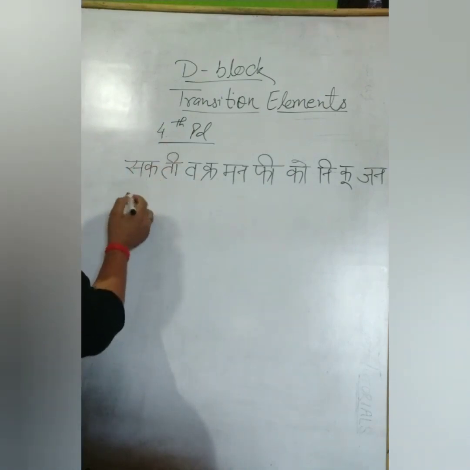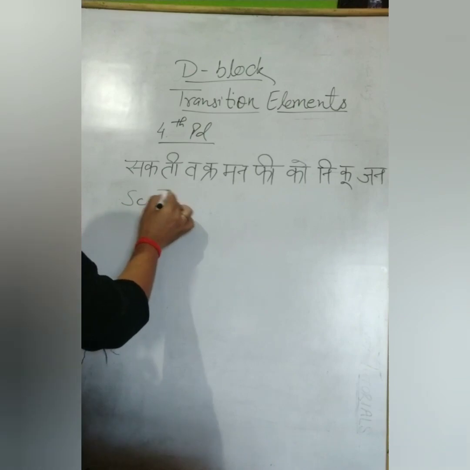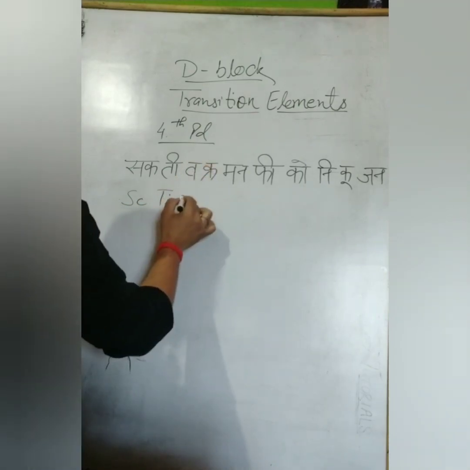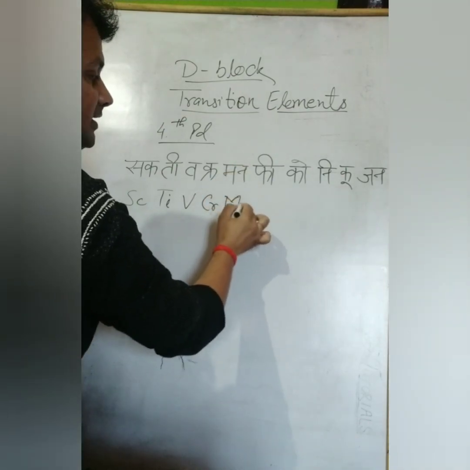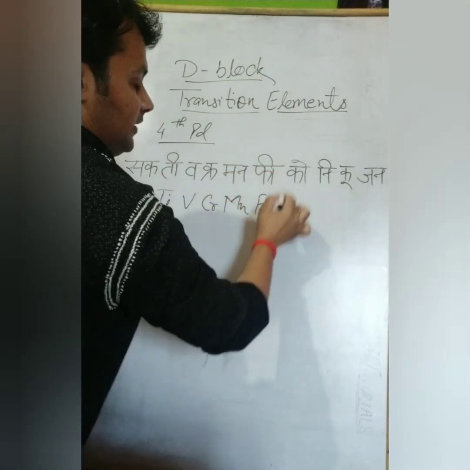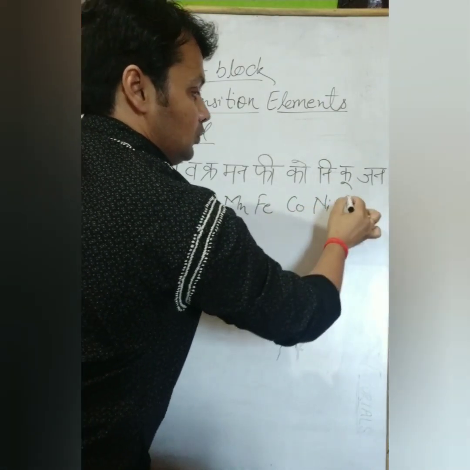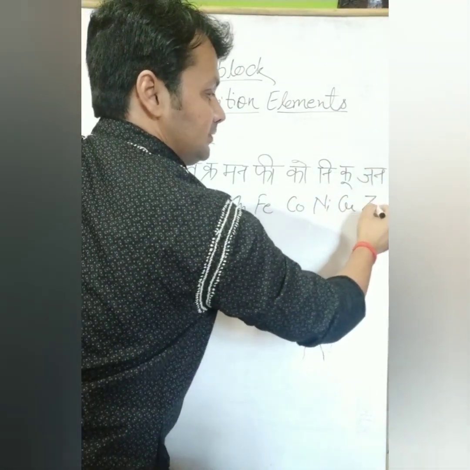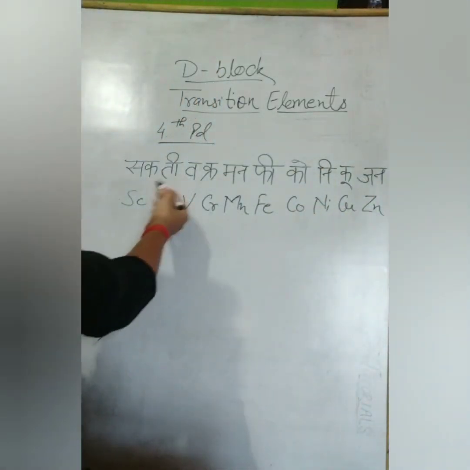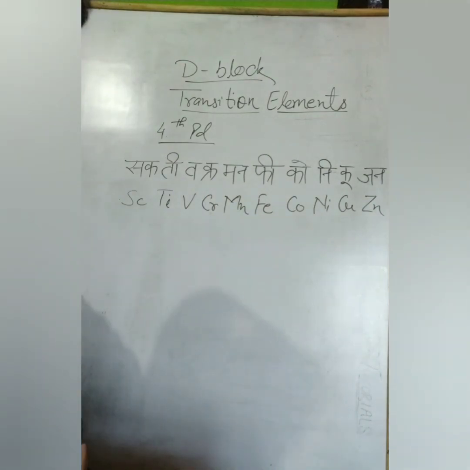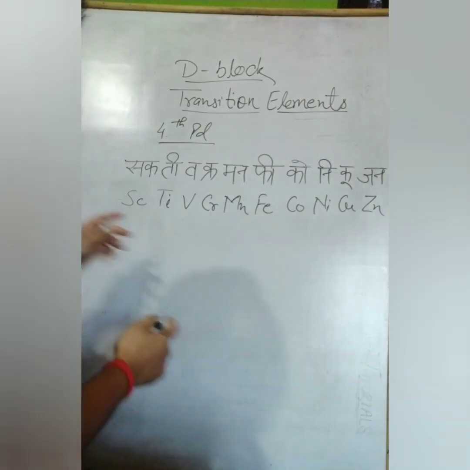Shakti Vakraman: Sc, that is scandium, Ti that is titanium, V for vanadium, Cr for chromium, Mn manganese, Fe, Co, Ni, Cu, and Zn. Very easily you can write the symbols of the elements with these words, these letters.